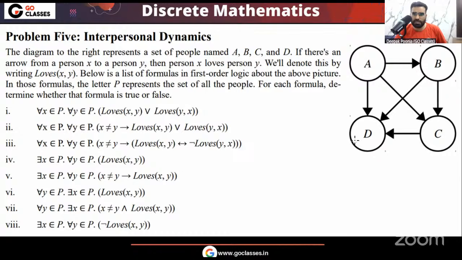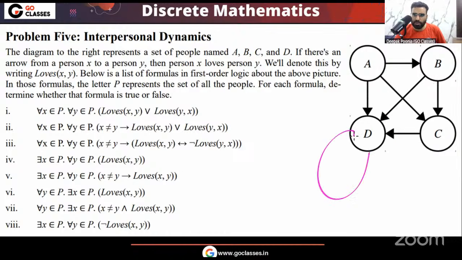Correct? Also notice, from D to D, there is no direct arrow. There is no self loop. So D does not love D. A does not love A. B loves D, but D does not love B. Correct?